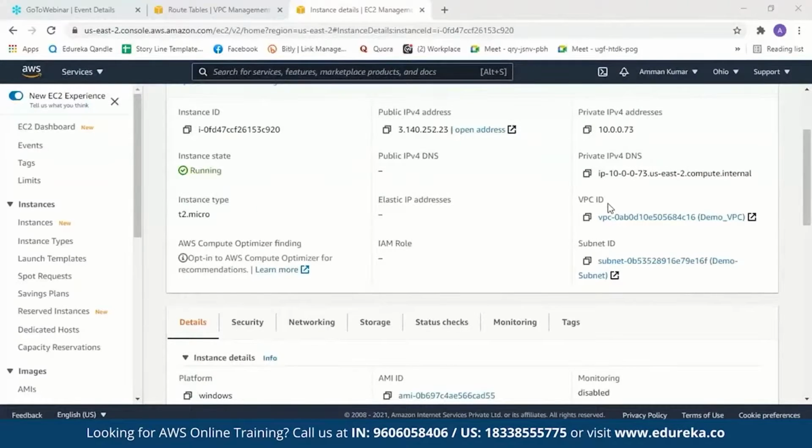Now when we come down and see the VPC ID over here, you can see the instance was created in our VPC, and it is also created in our subnet, which is the demo subnet. And you can also see it was set up in the availability zone you had mentioned. Now the instance can be used only by me or the people I permit. A part of the AWS Virtual Cloud was given to me to run my resources.